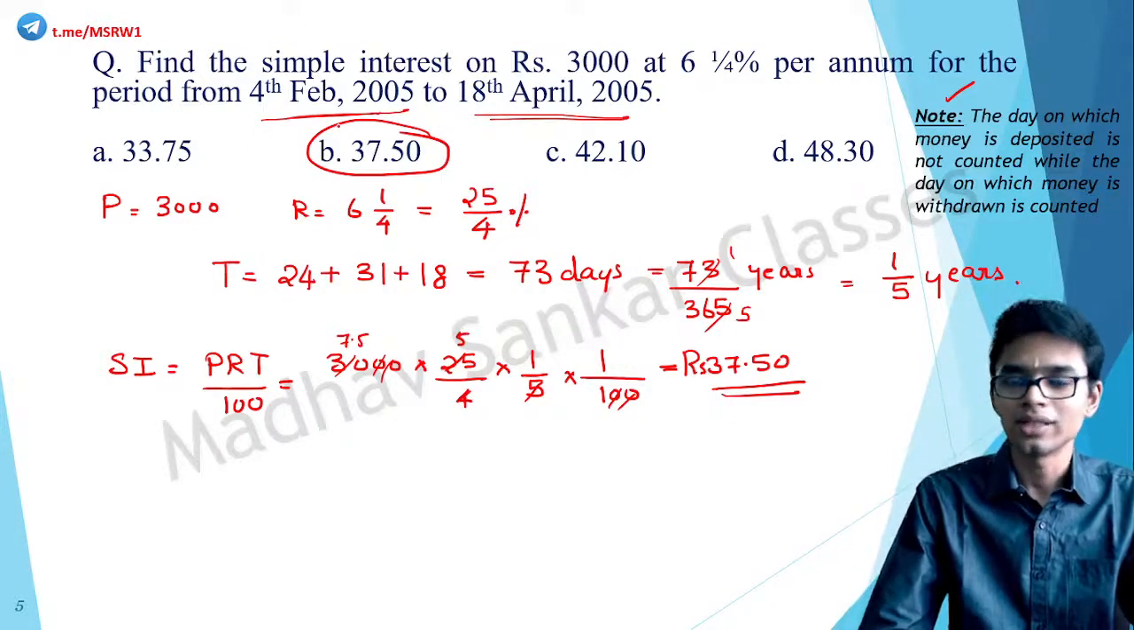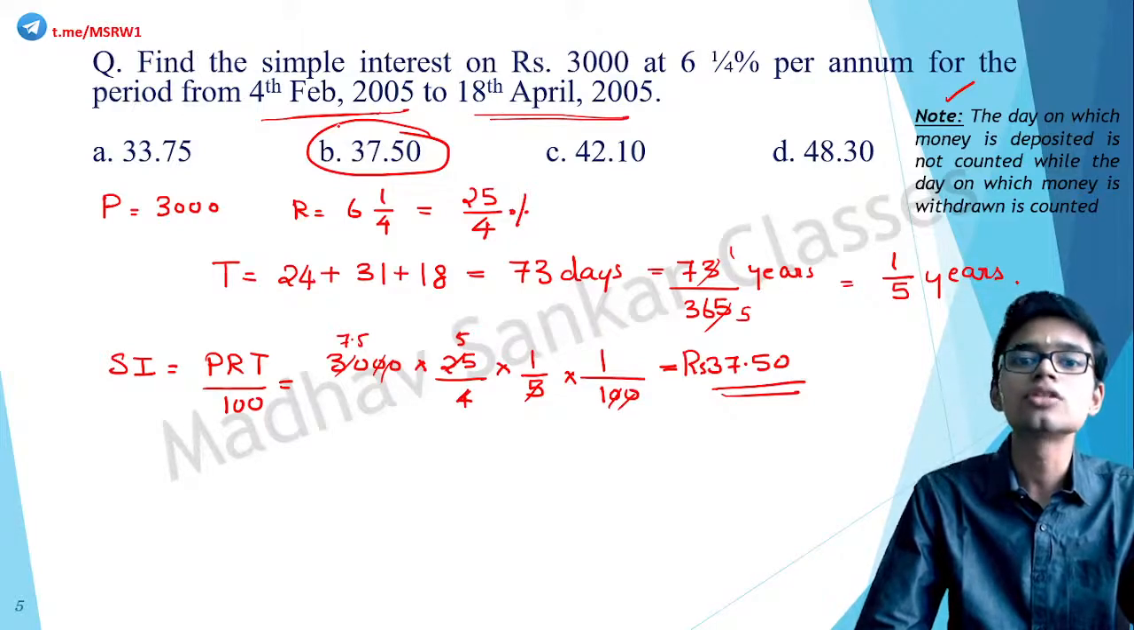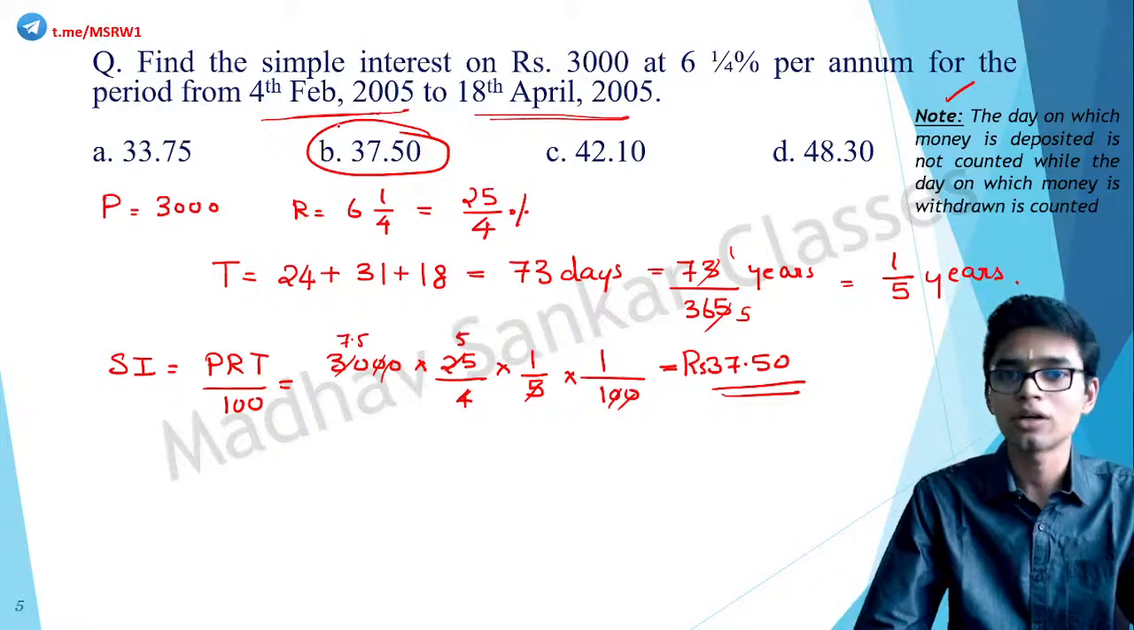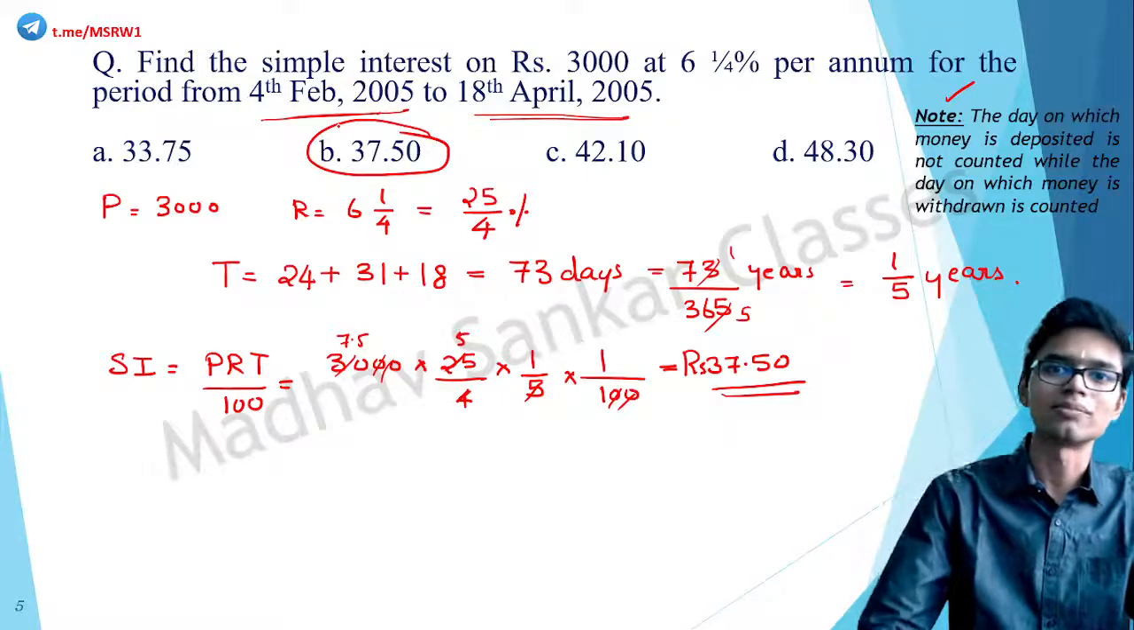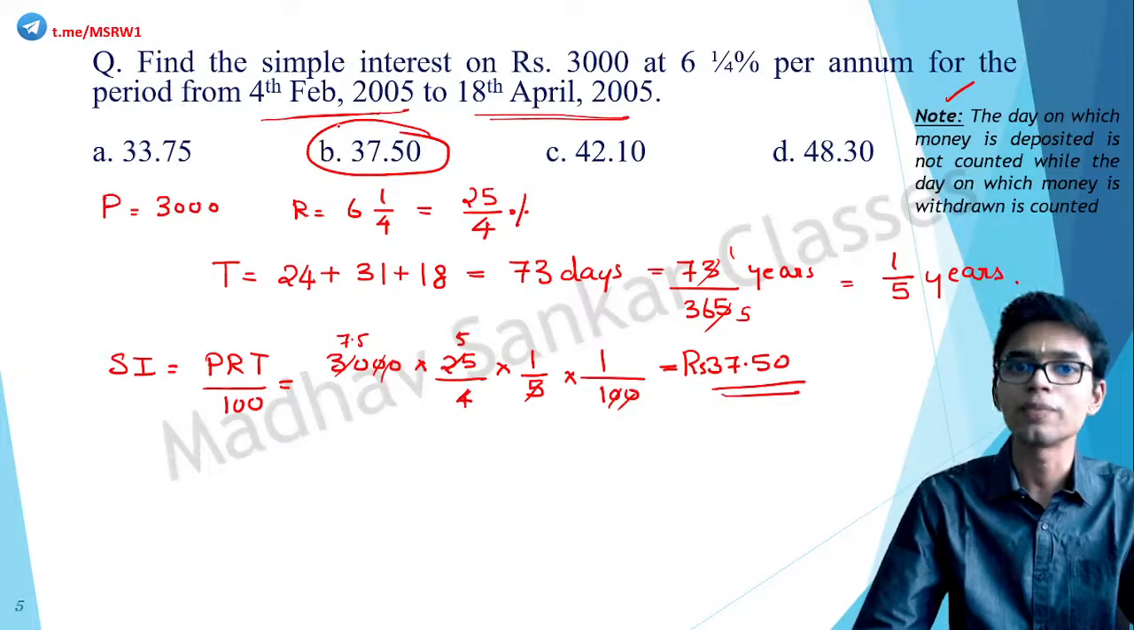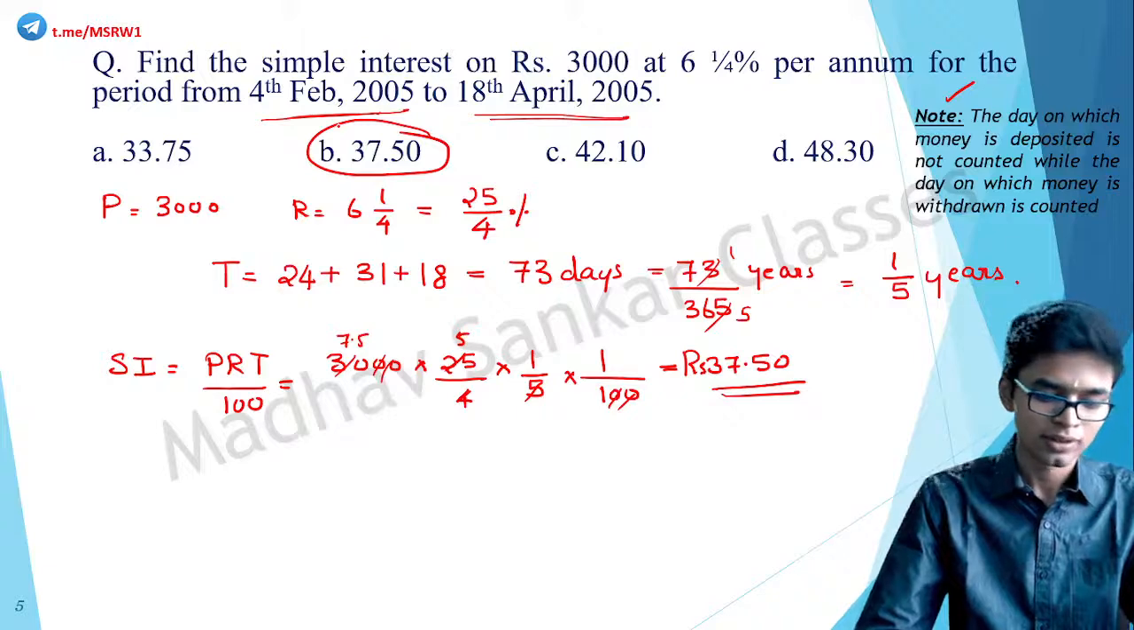So in this question, the only point that you have to keep in mind is to make sure not to count the day on which the money is deposited, but make sure to count the day on which the money is withdrawn. That is the only thing you have to keep in mind. Otherwise, it is again simple substitution. SI is equal to PRT by 100.